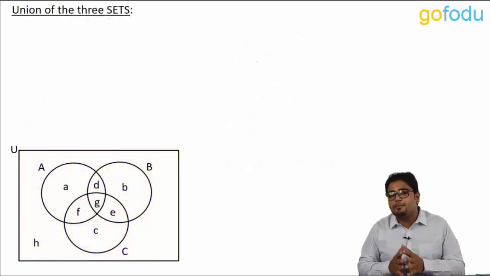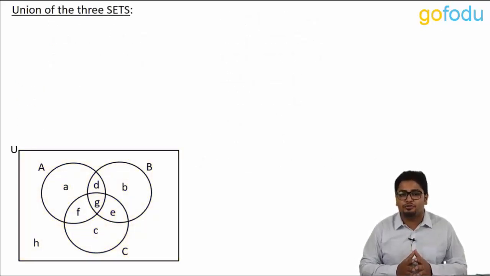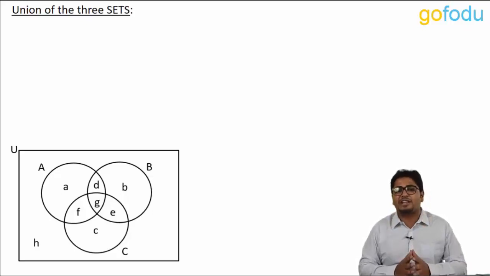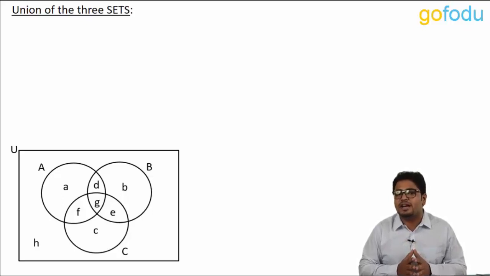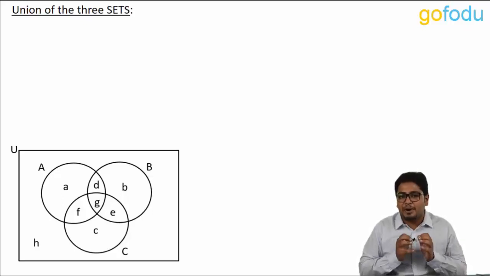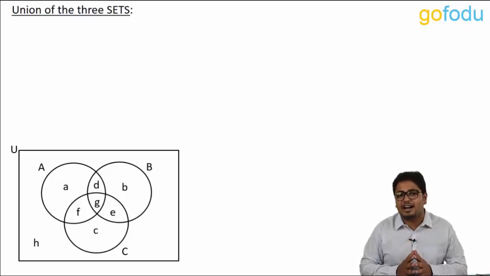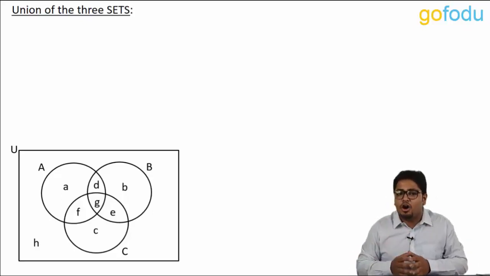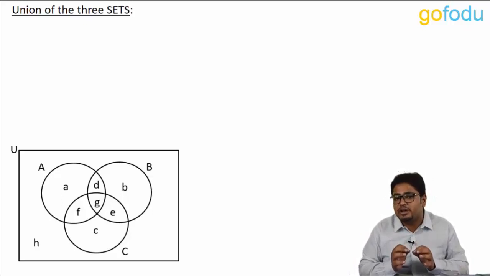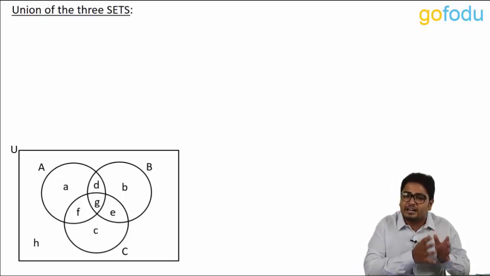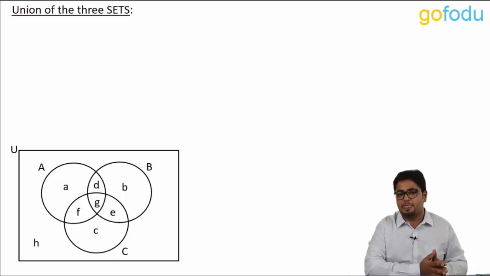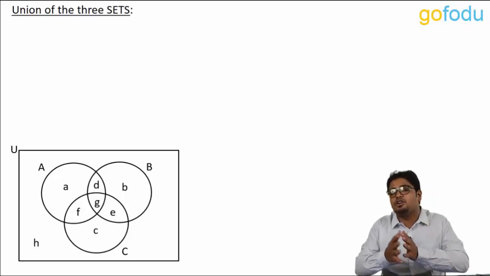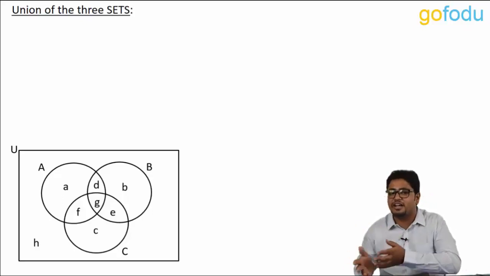Now, another important region from the question's point of view: the union of three sets. I know that it's really easy to visualize the value of this union, but the important part to understand here is that we can connect union and intersection of three sets, which will be really helpful in solving deterministic type of questions. We will take deterministic and non-deterministic type in the next video.